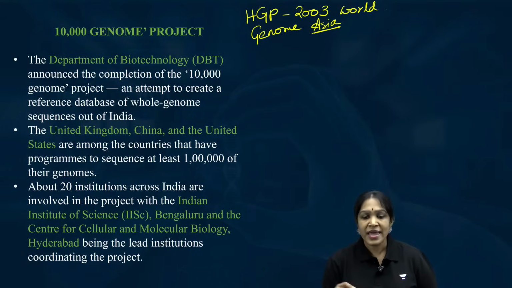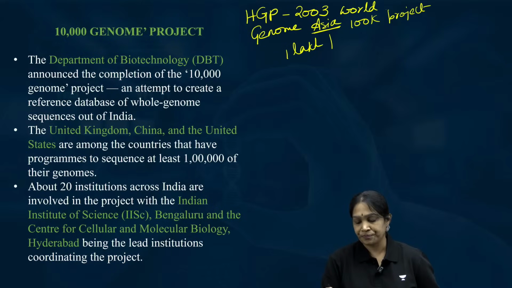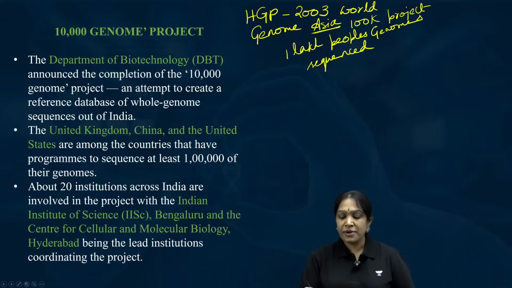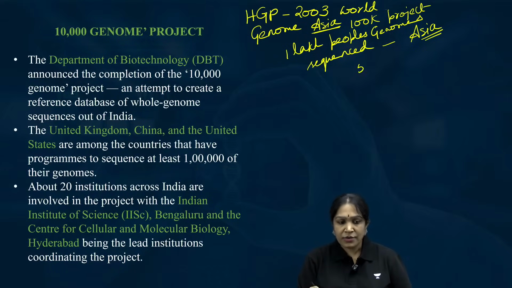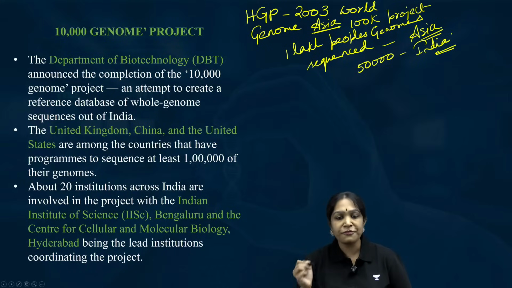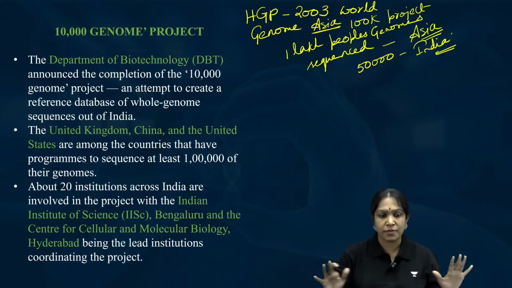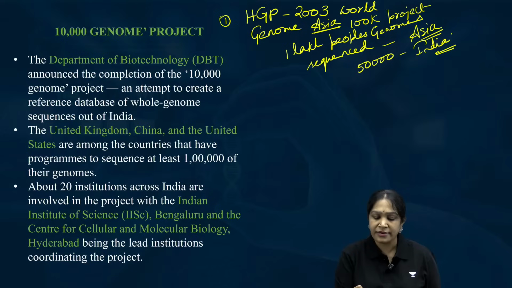So, the Genome Asia 100K project. What is this? One lakh people's genomes sequenced. This is one lakh people from only Asia, not worldwide, only Asia. In this, 50,000 are only from India. Is it clear? Of that one lakh, 50,000 samples are taken only from India. All these people's genomes were sequenced. That is Genome Asia 100K.